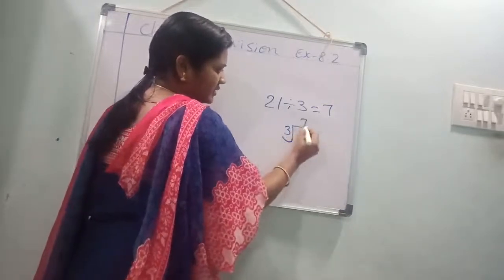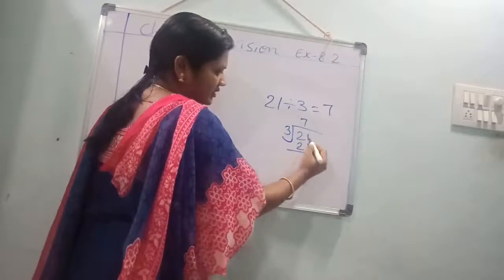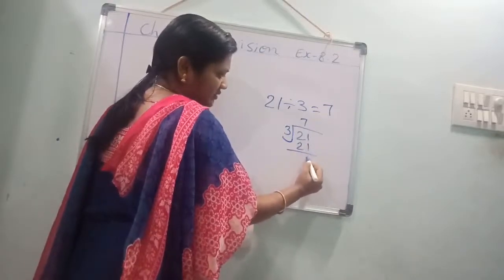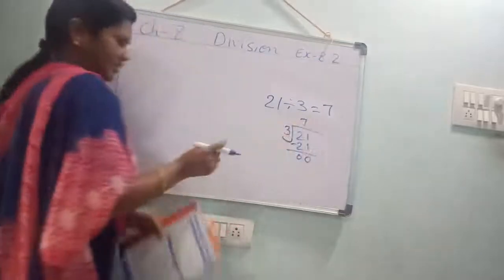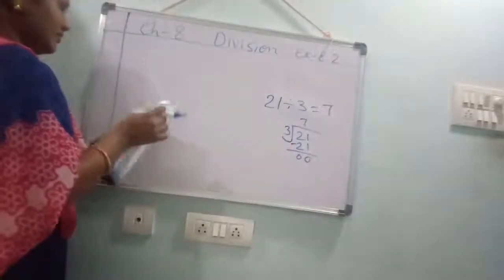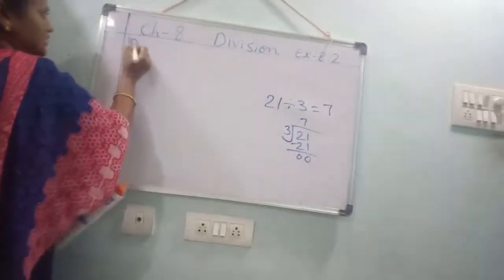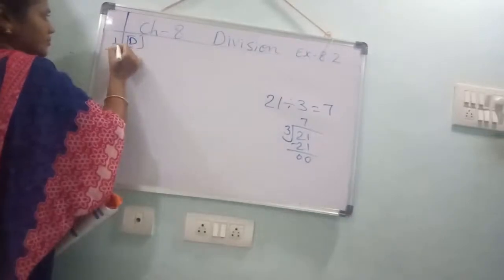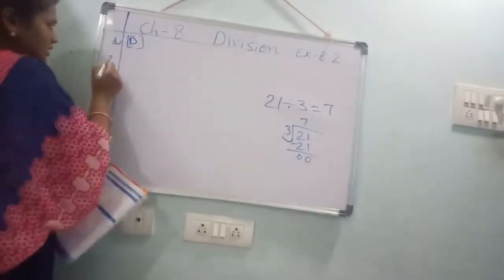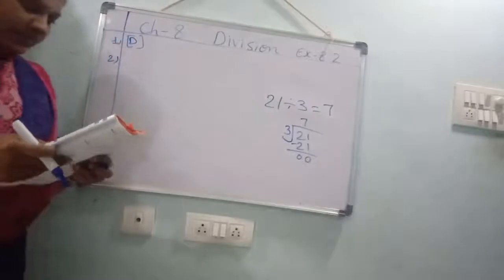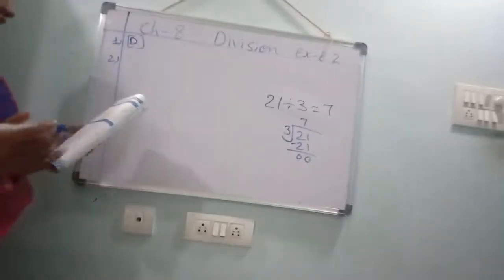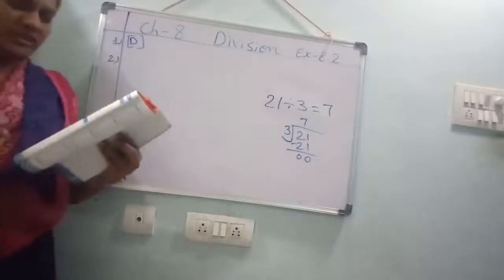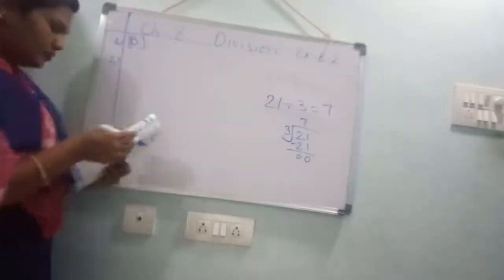Three sevens are 21. 1 minus 1, 0. 2 minus 2, 0. 7 is the answer. Where is it? Option D. First one, option D. Second one, every division fact has a dash multiplication fact. Option A.